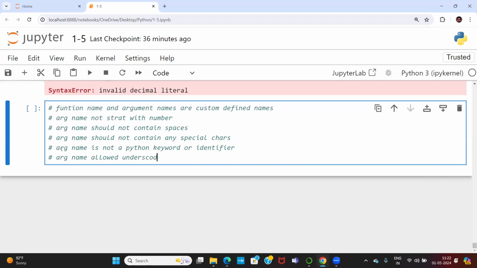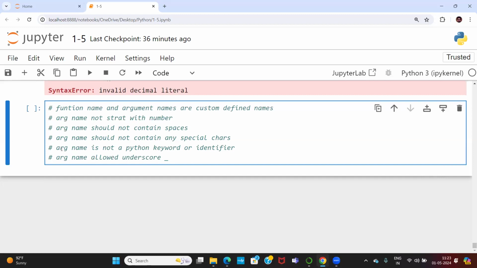In any programming language, underscore has special priority. Underscore is also one special character, but underscore has some special priority. Any programming language you take, for variable names, function names, parameters or argument names, this is the very fundamental thing: any variable name, function name, argument name, object name, don't start with a number and don't take a space.